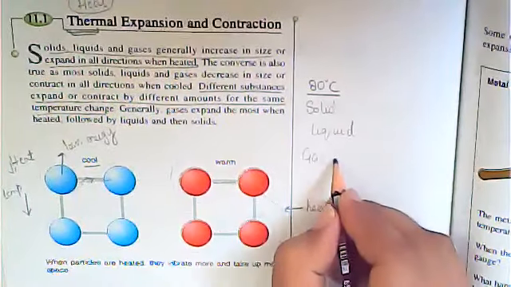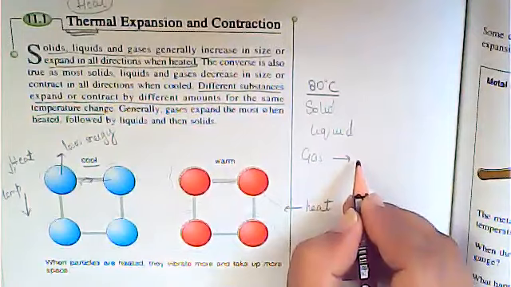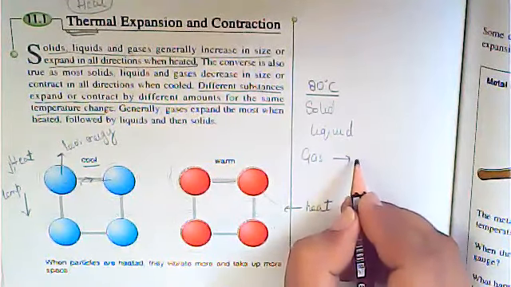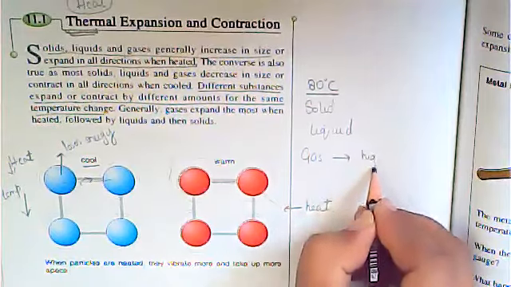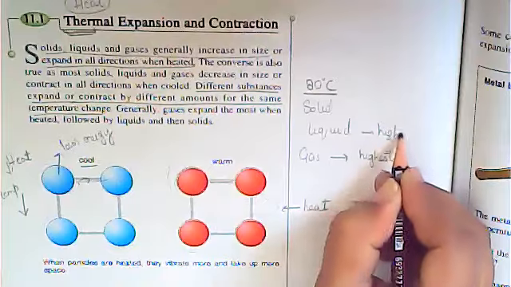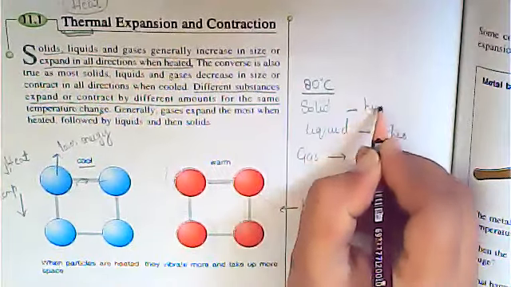What will happen? The expansion in gases will be the highest.